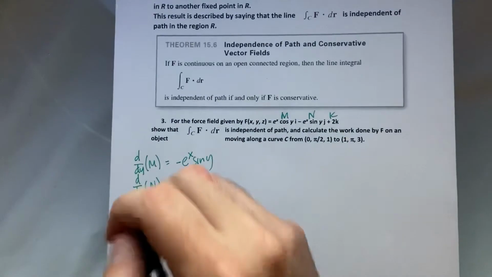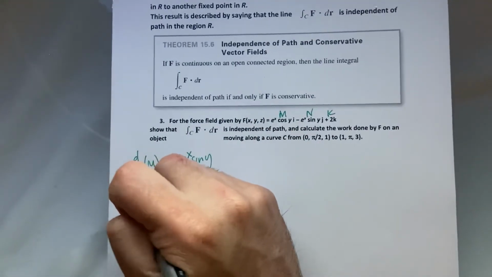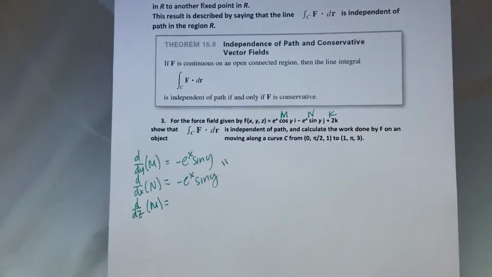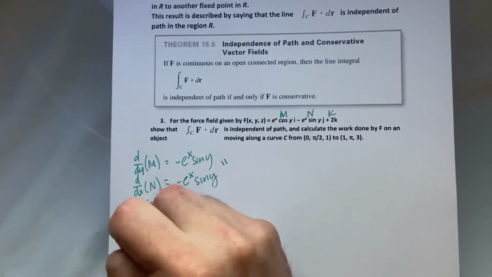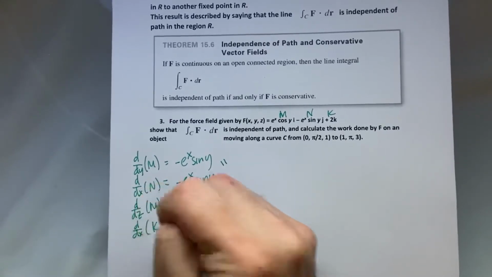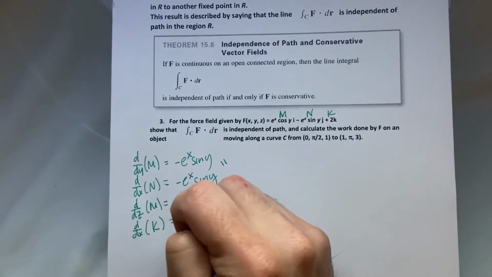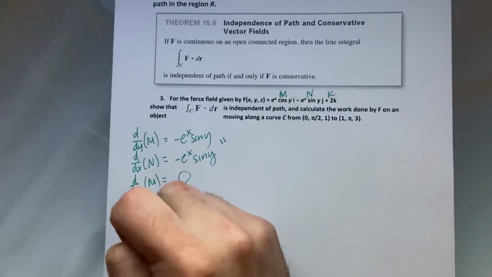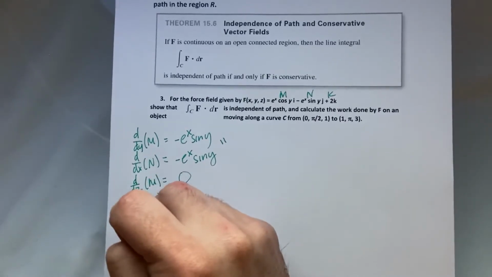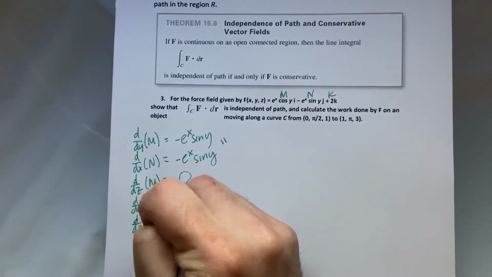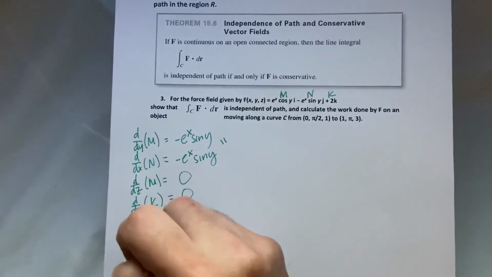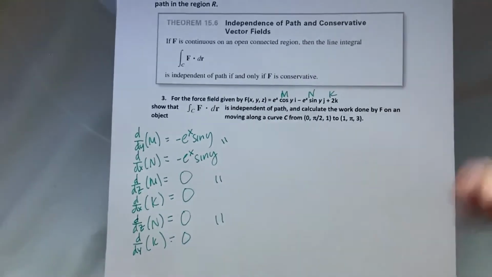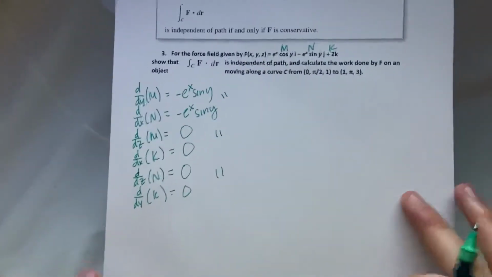Now let's do the z partial of m. So those are equal. That's 0. And the x partial of k, 0. And lastly, we need to do the z partial of n, 0, and the y partial of k, 0. So they're all equal to their counterparts, which means this is conservative.